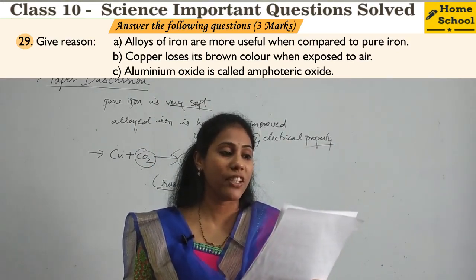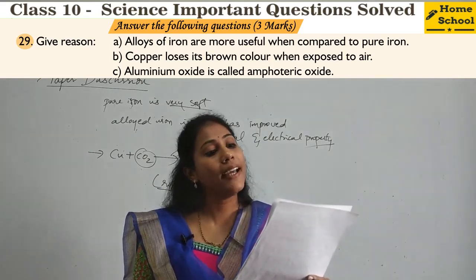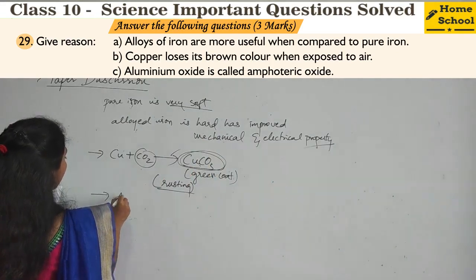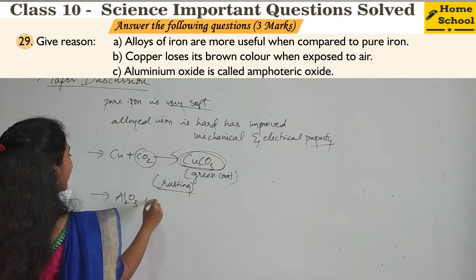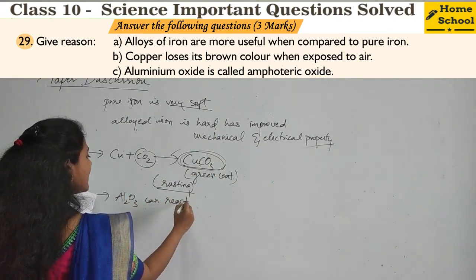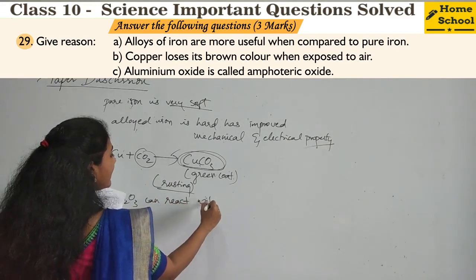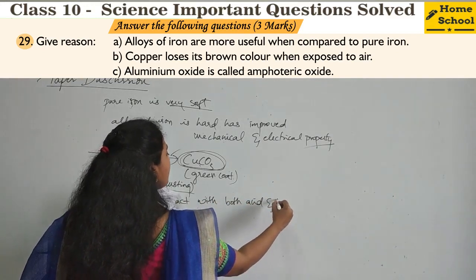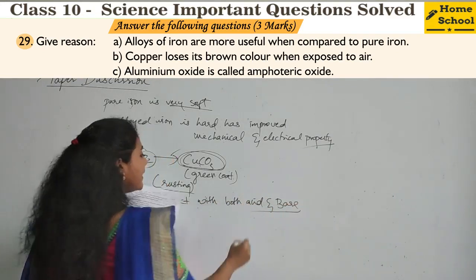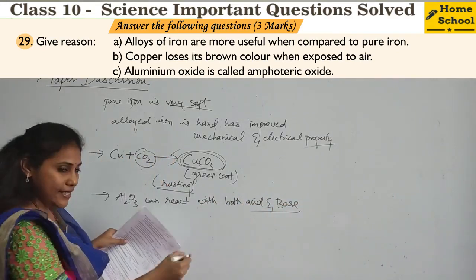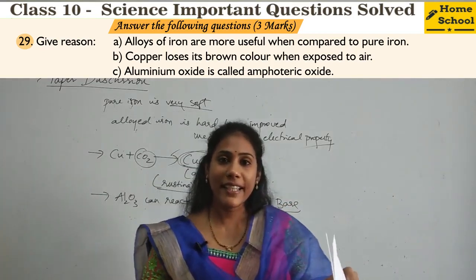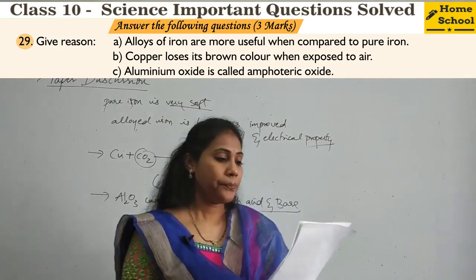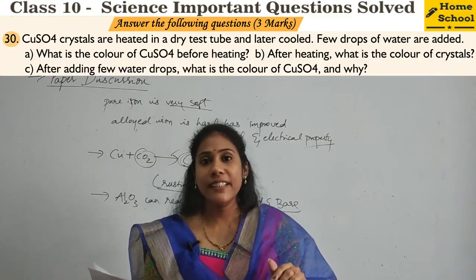Coming to the third sub question, aluminium oxide is called amphoteric oxide. Why do you call this amphoteric oxide? Because aluminium oxide can react with both acids and bases, right? It can react with both acid and base. I have already given Al2O3 with HCl and Al2O3 reaction with NaOH, right? Both the equations you can mention here. So that was about the 29th question.